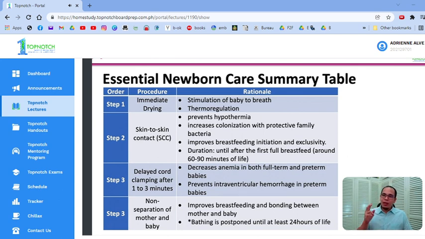Whichever comes first. Ibig sabihin, 4 minutes na may pulsation pa rin, dapat na-clamp mo na yun na 3 minutes, okay? For example, wala pang 1 minute pero wala nang pulsation, pwede mo na siyang i-clamp. So 1 to 3 minutes or when the pulsation stops, whichever comes first. And what's the purpose? It decreases anemia for your full-term and preterm babies. That's both for full-term and preterm.